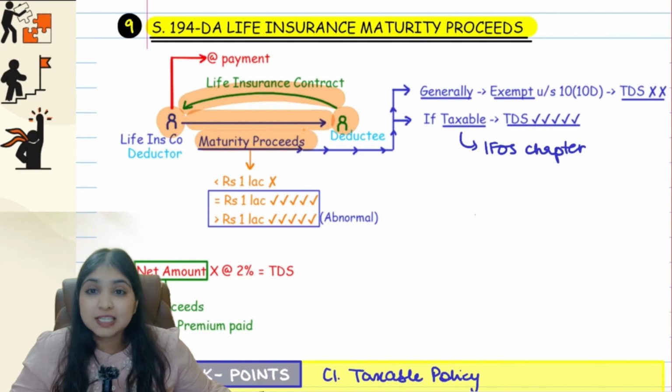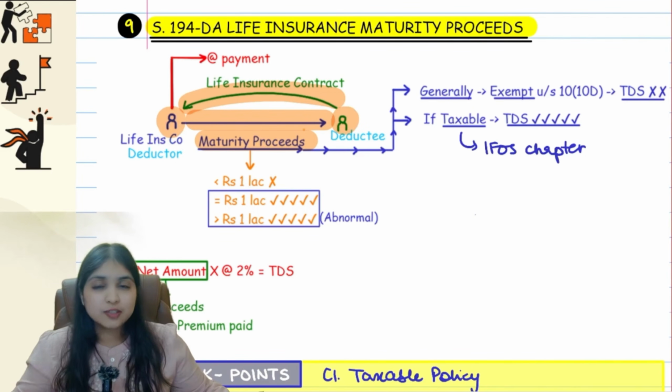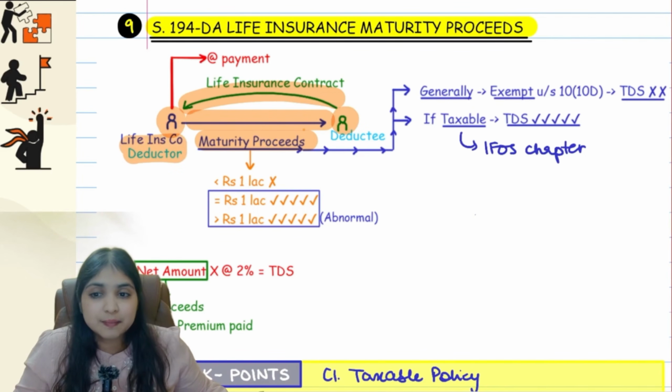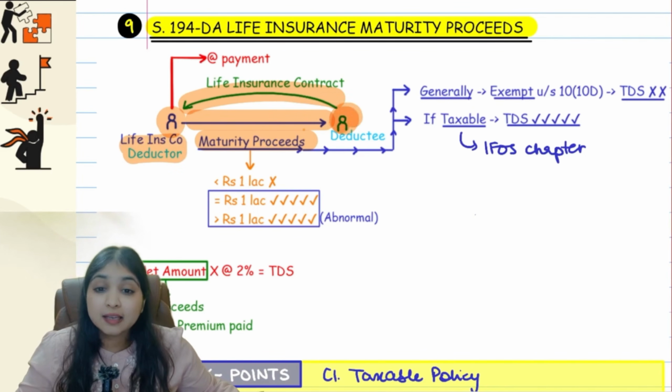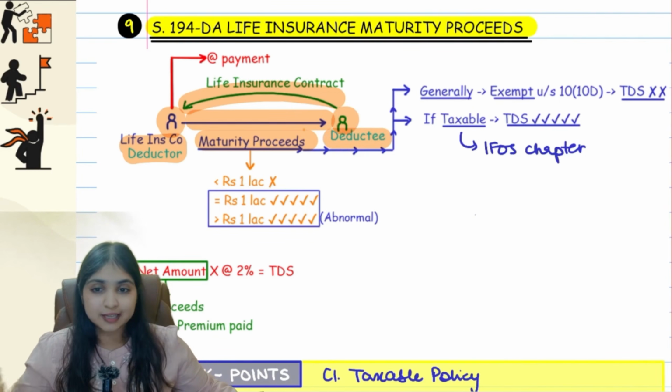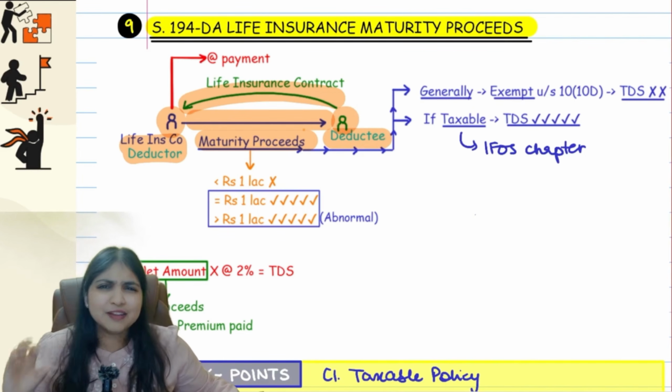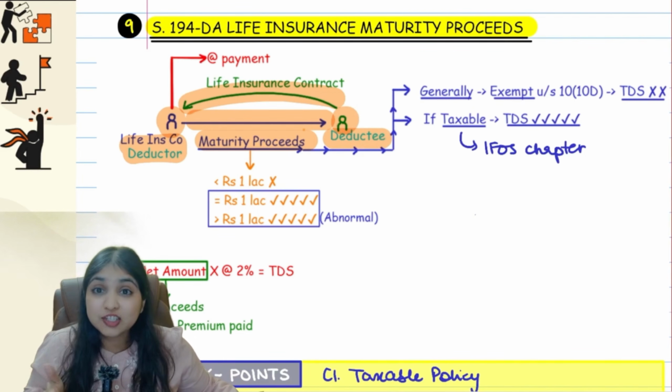These maturity proceeds are going to be an income for the person receiving this money, and the source of this income will be the life insurance company. So at source, tax will be deducted. The life insurance company will become the deductor of tax and the person receiving the maturity proceeds will become the deductee of tax. Now see something very unique in this section. All the sections till now that we have seen, we deducted tax at the time of payment or credit, whichever is earlier.